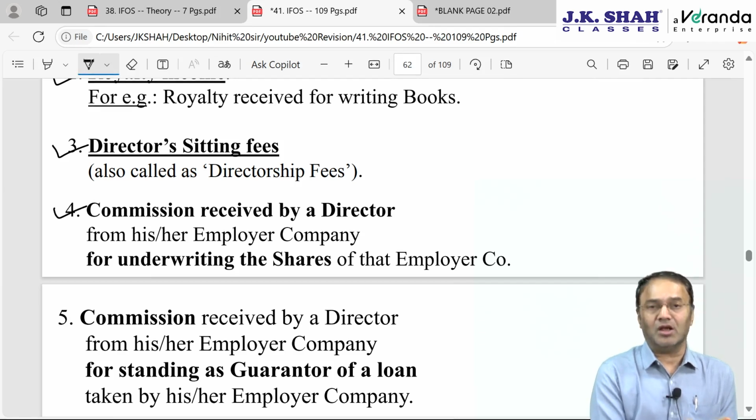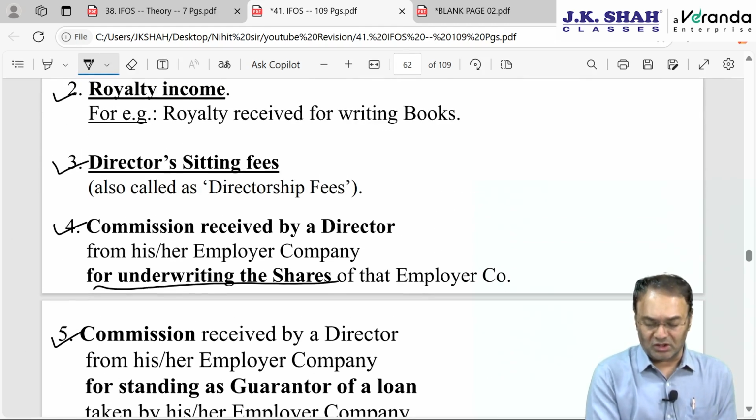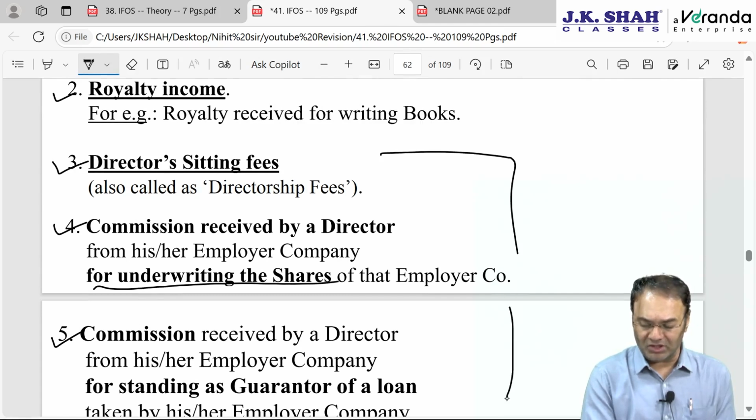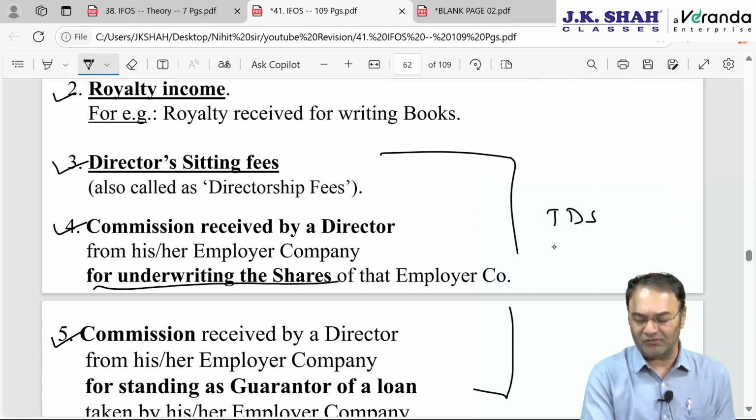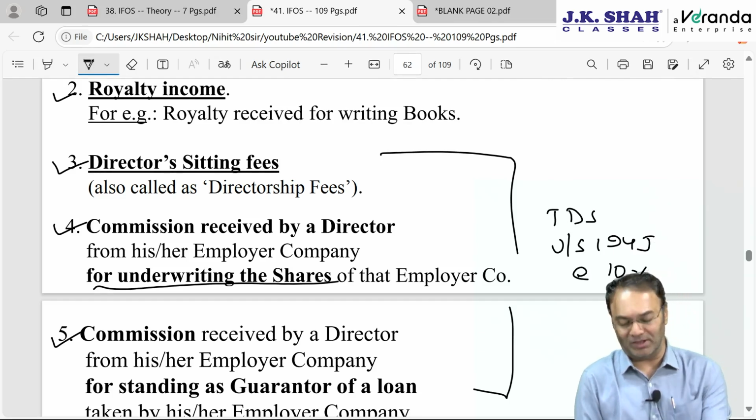Next is underwriting commission received by a director for underwriting shares of the employer company. And next is commission received by a director for standing as a guarantor for a loan taken by the employer company. In all three situations, TDS will be under section 194J. If you recollect the TDS chapter, TDS will be at the rate of 10% without any threshold limit.